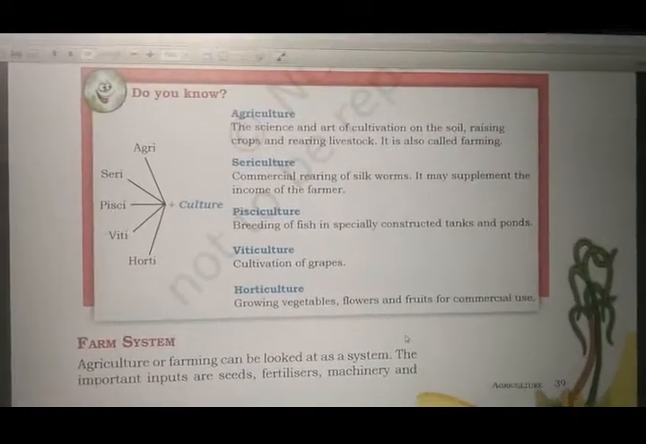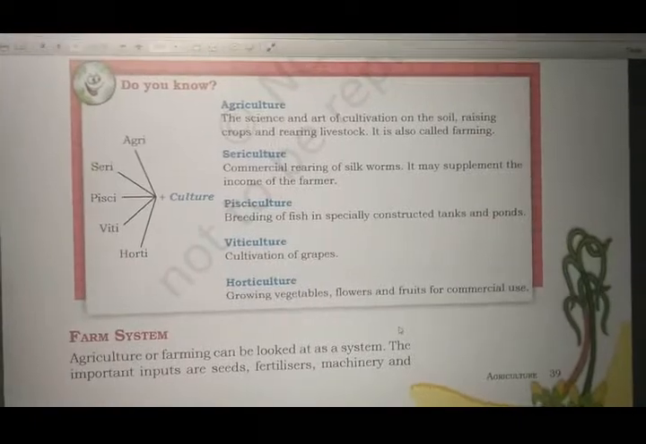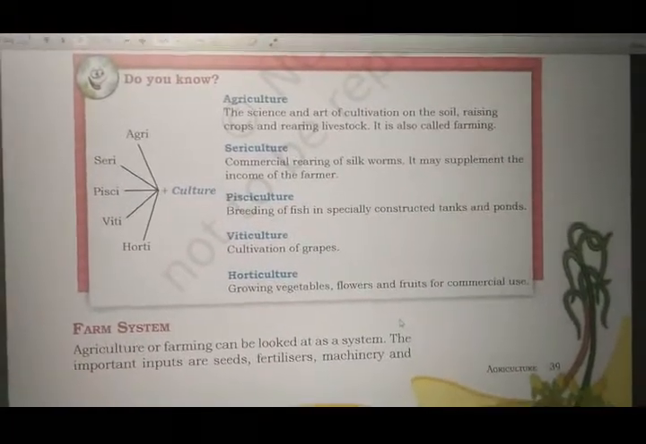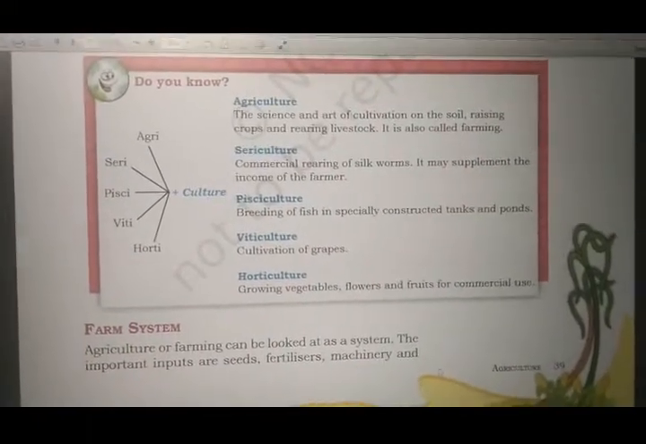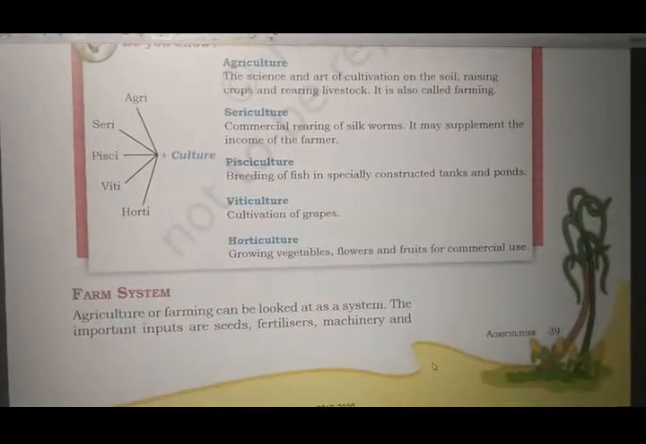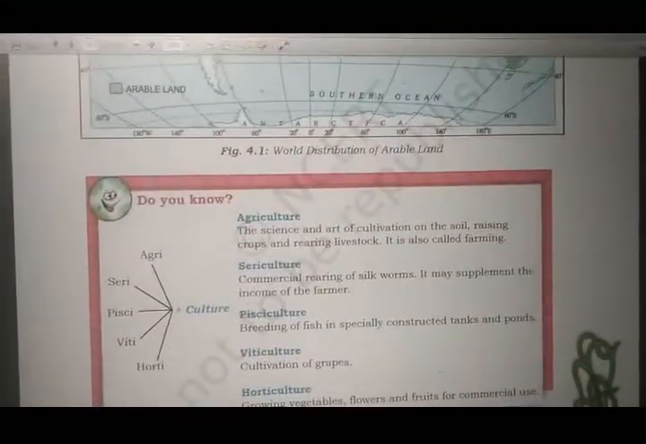We have got viticulture, that is cultivation of grapes, and horticulture is growing of vegetables, flowers and fruits for commercial use. So that is horticulture. Okay, I hope you have understood this much.